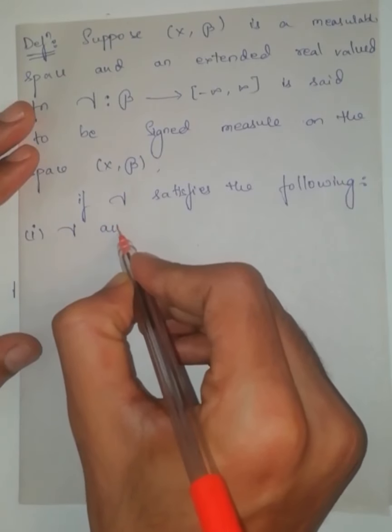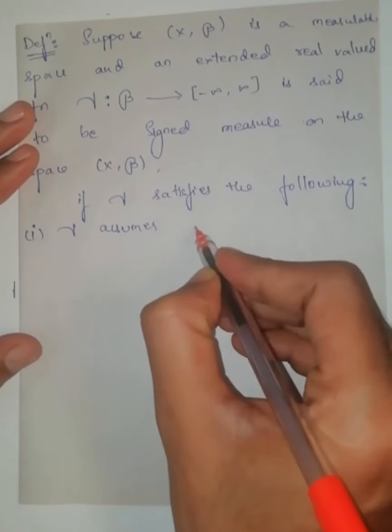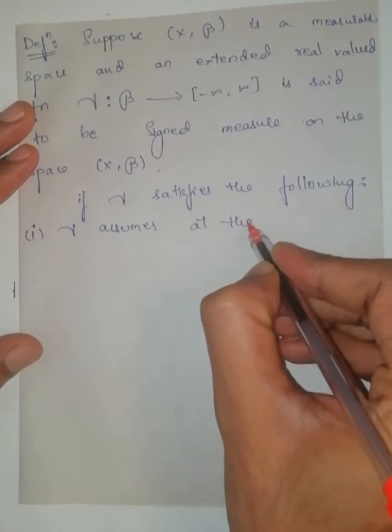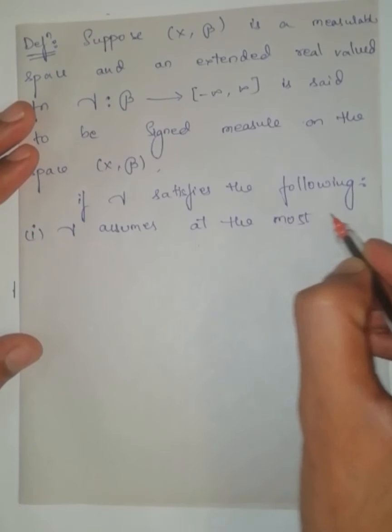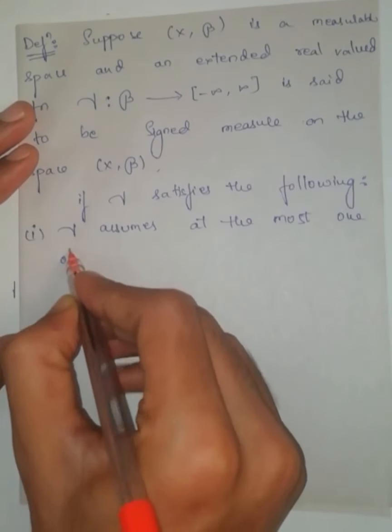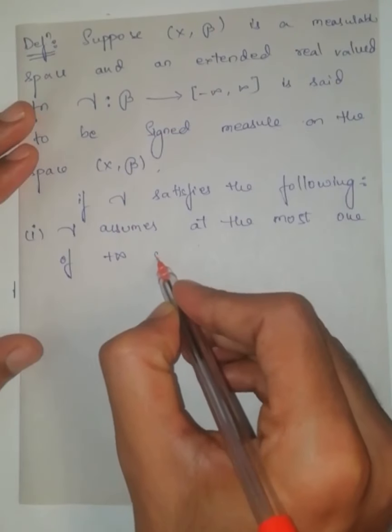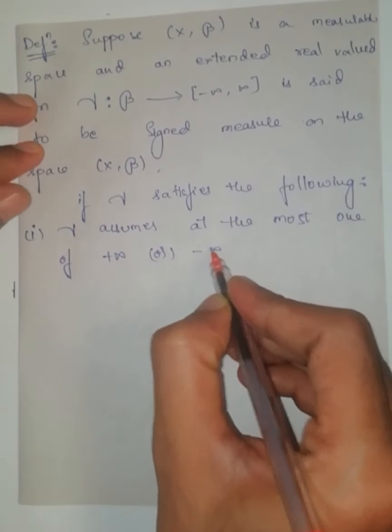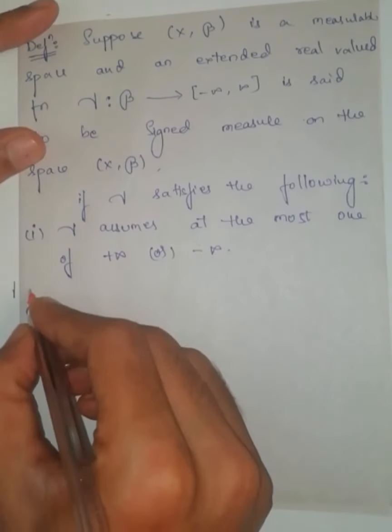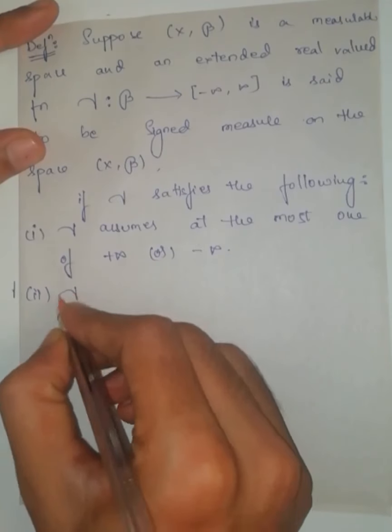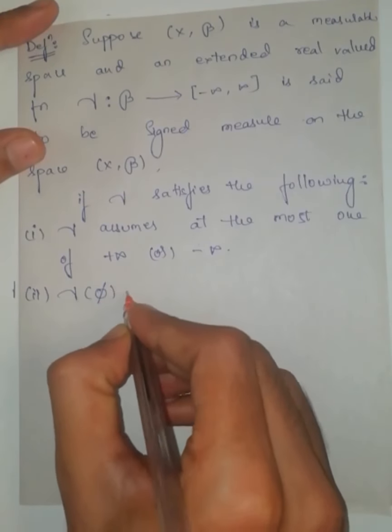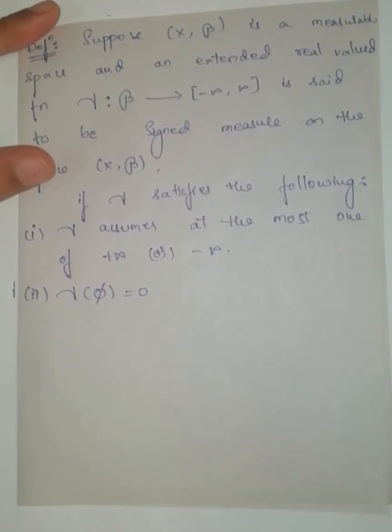First one, gamma assumes at the most one of plus infinity or minus infinity. Second one, gamma of empty set is 0.